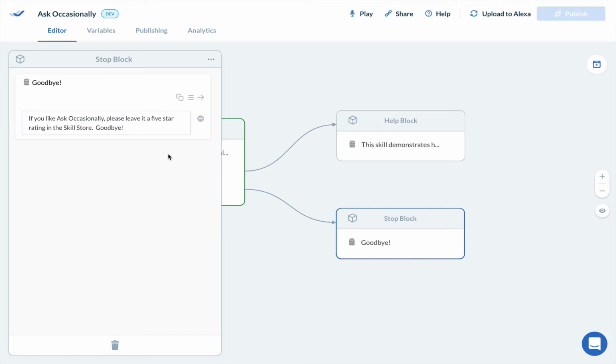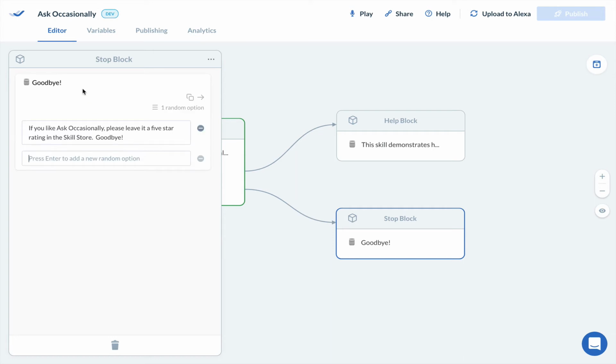So here's my customized text. If you like Ask Occasionally, please leave it a 5-star rating in the skill store. Goodbye. And then I finish the block. Okay, so that's two variations I've got now. I've just got goodbye and I've got my customized one.